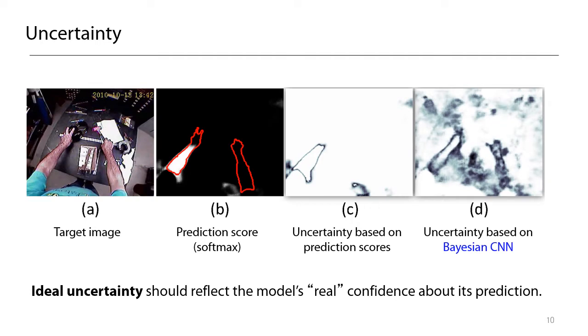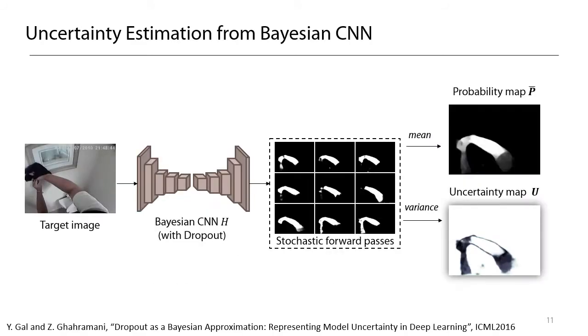To adapt a model to a new environment, it is essential to know the model's uncertainty about the new environment. We found that the existing approach of Bayesian CNN can provide an appropriate solution for uncertainty estimation, as shown in Figure D. Bayesian CNN provides a useful tool for estimating uncertainty by modeling posterior probability conditioned on model parameters.